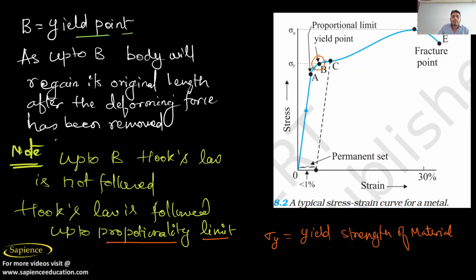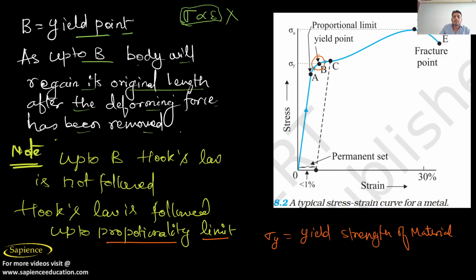Up to B, the body will regain its original state. Very important, there are minute changes here. Up to A, stress is directly proportional to strain. But from A to B, stress does not follow this rule; stress is not proportional to strain. But when the material reaches B, it will still regain its shape. Up to B, the body will regain its original length after the deformation has been removed. That is, elastic property will be shown up to the yield point only.